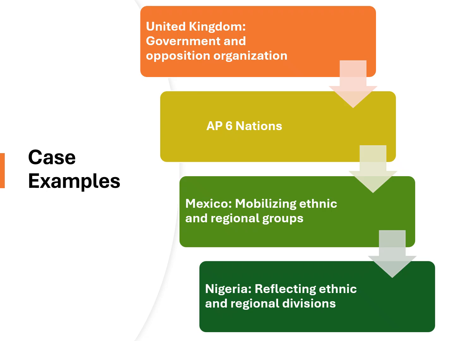A look at our AP6 countries. The United Kingdom's parties organize government and opposition. In Mexico, parties mobilize diverse ethnic and regional groups. And in Nigeria, parties reflect ethnic and regional divisions.